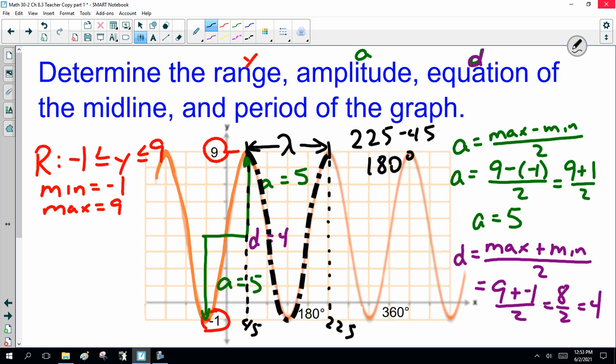Now, some of you have taken physics, so you're going, no, Mr. Sutton, you showed us a different way, where you go from the middle going up, and then the middle going up again, from here to here, which is 0 to 180 degrees. So you get the same answer. If you've taken physics or you remember Science 10, there's more than one way to measure the period. Choose one and stick with it. That's what I need you to see and be able to do.